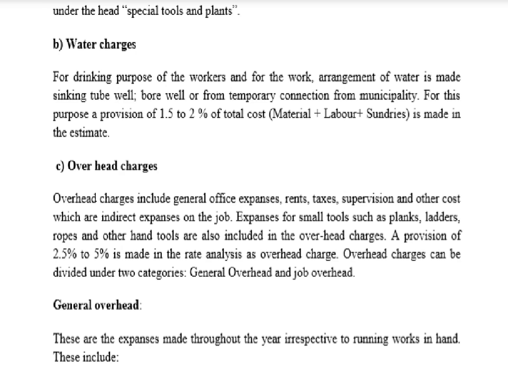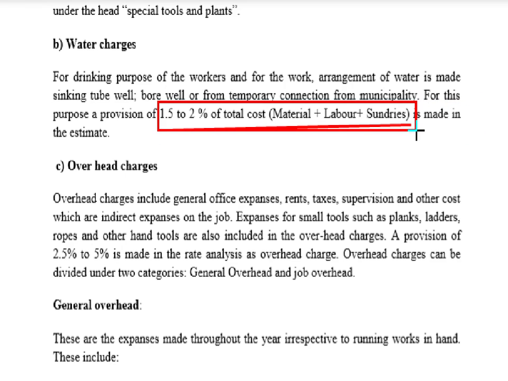For this purpose, a provision of 1.5 to 2% of the total cost is made. Please note this point: that is 1.5 to 2% of the total cost of the material, cost of the labor, plus cost of the ordinary tools and plant. So this is important.